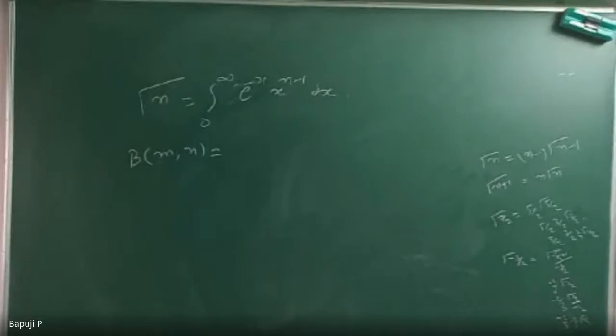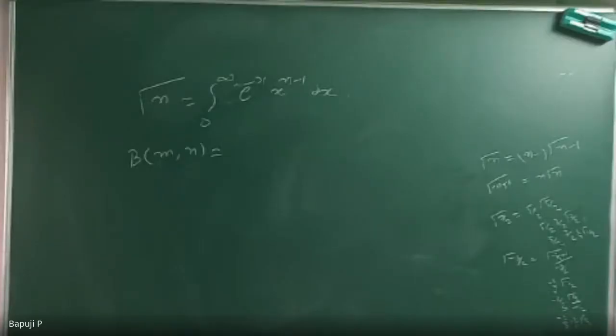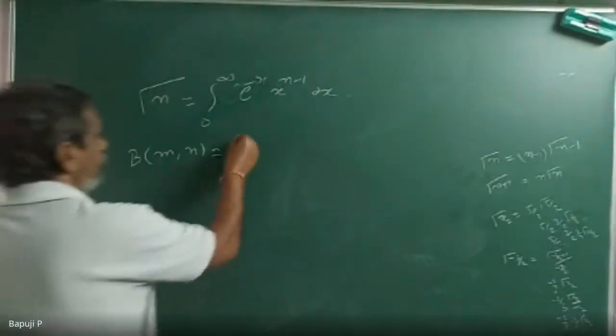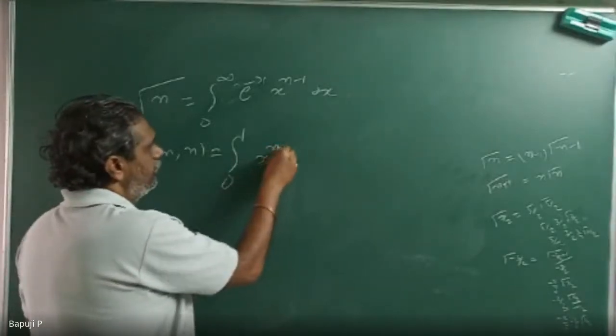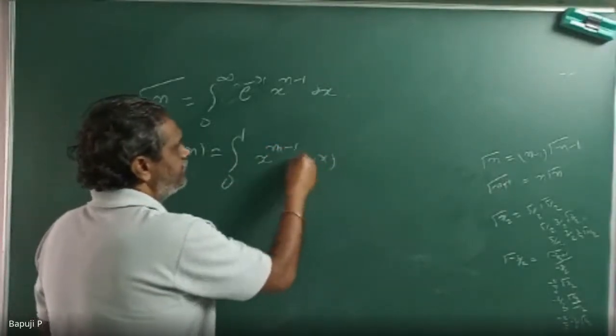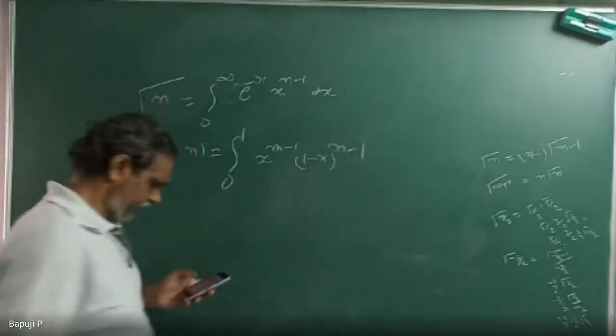Clearly audible. Sir, first one, integration with limits 0 to 1, x to the power of m minus 1, 1 minus x to the power of n minus 1 dx. Another formula?